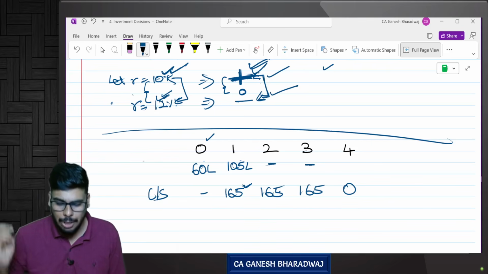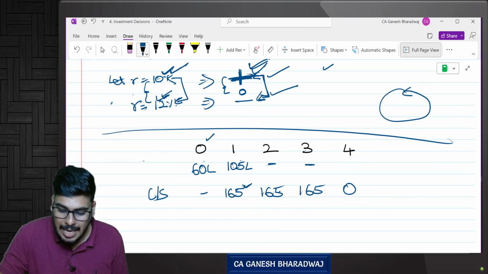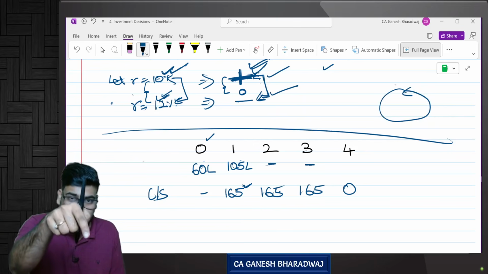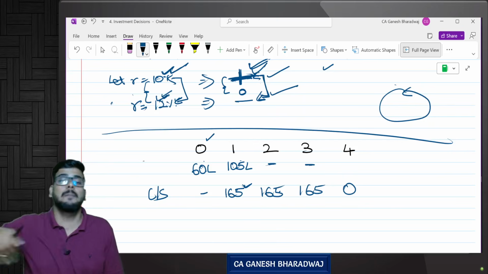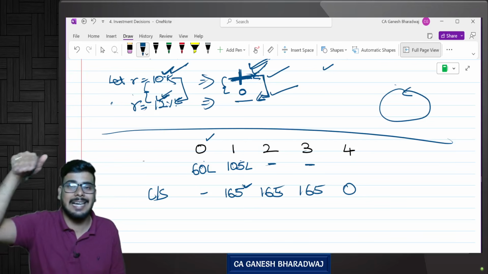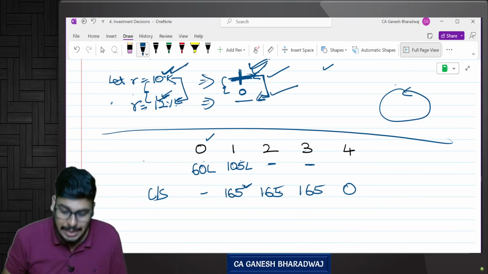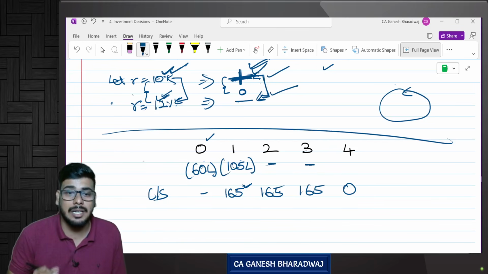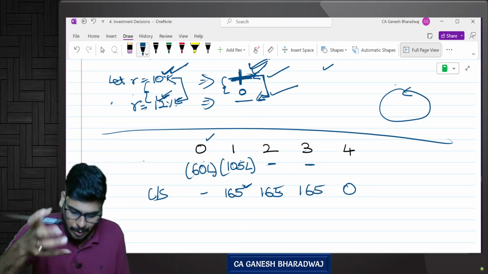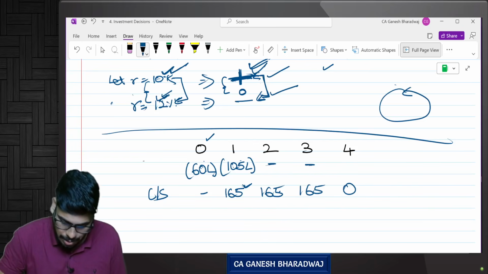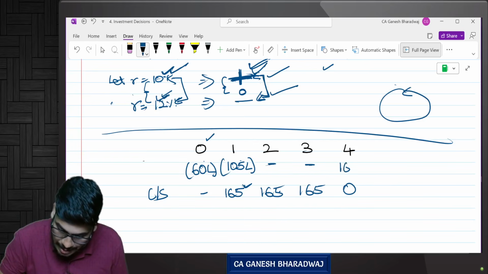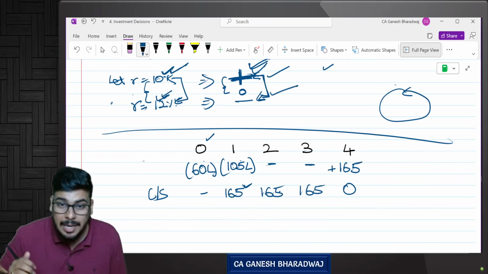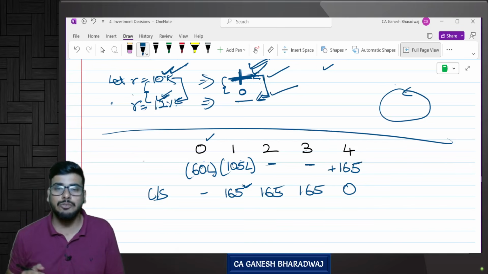At the end of year 4, what happens? Remember, working capital is a cycle. The amount that got invested initially will come back. It will get released at the end of the life of the project. In other words, here it is an investment. I need to bring this working capital at the end of year 4. This amount of 165 lakhs will be released from my system. How will it be released?